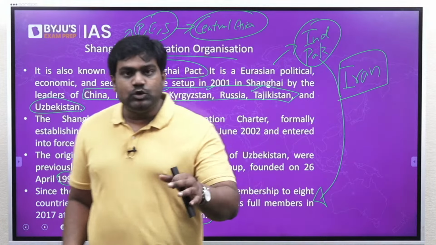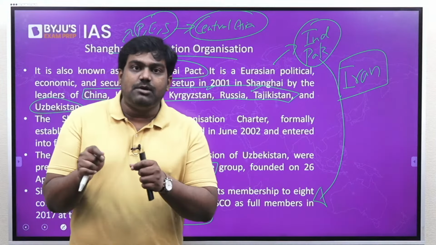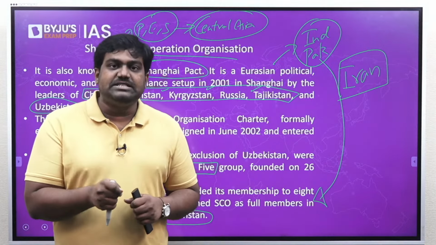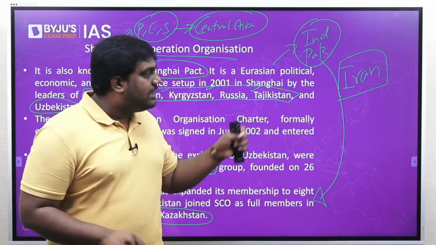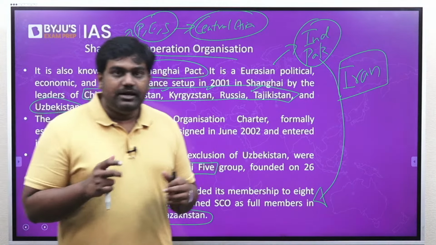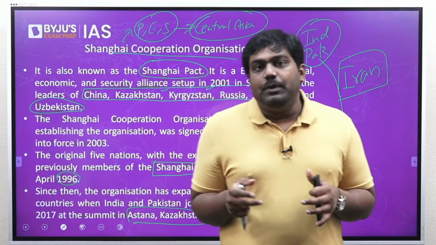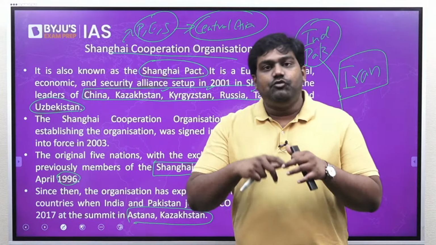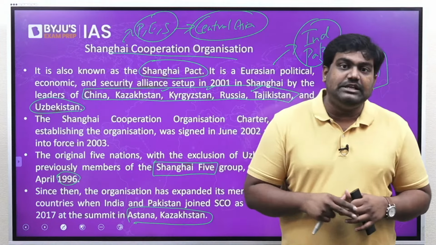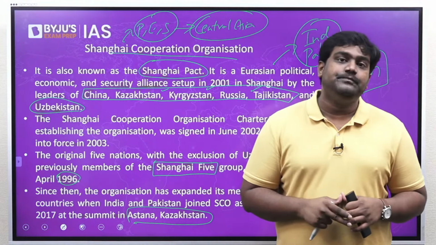Iran was also an observer state, but now it has become a full-time member because last year SCO admitted Iran as a full-time member. Understood? So now it is a grouping of 9 countries and the focus is mainly on the Central Asia region and the region around it.